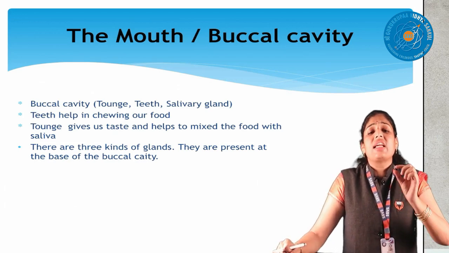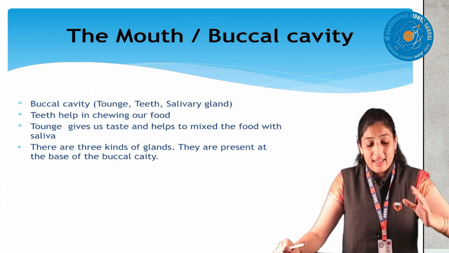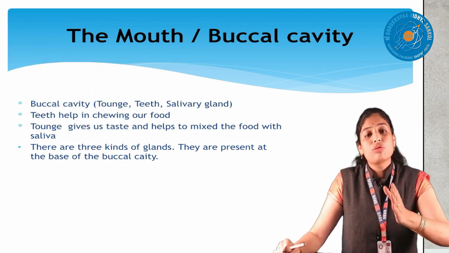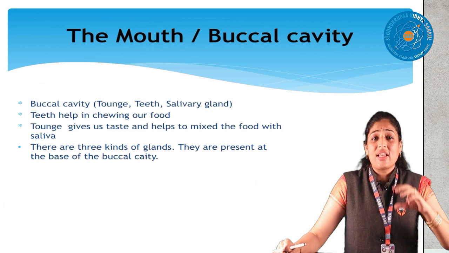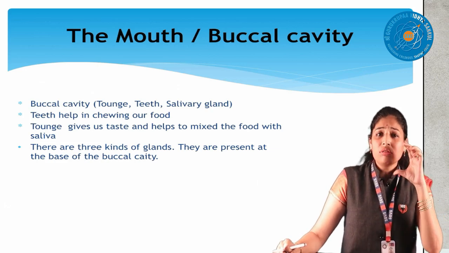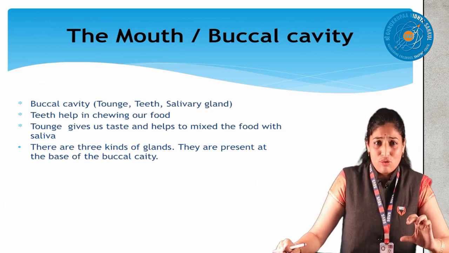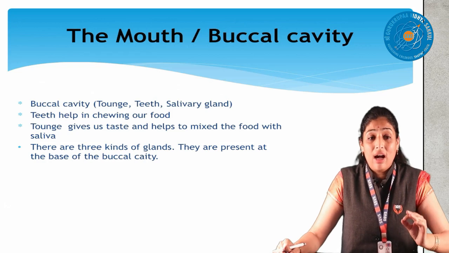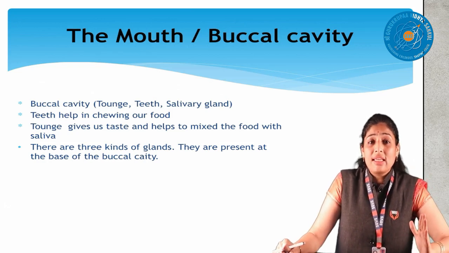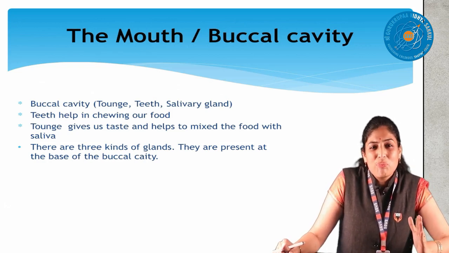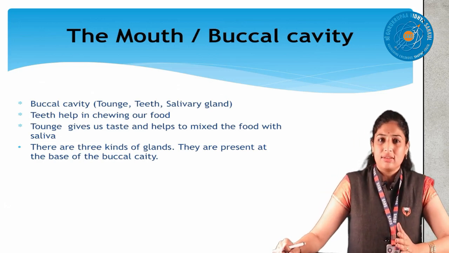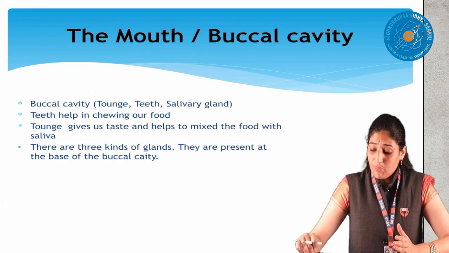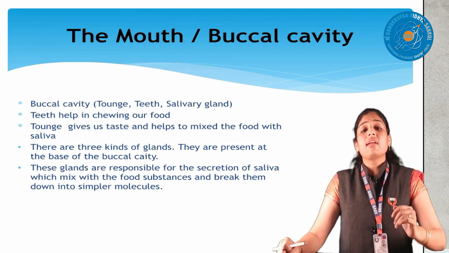Saliva is nothing but a digestive juice. As we move through the lesson, you will see that everywhere we have digestive juices. In the mouth, the digestive juice is saliva. This saliva mixes with the food and makes it into a soft form called a bolus.